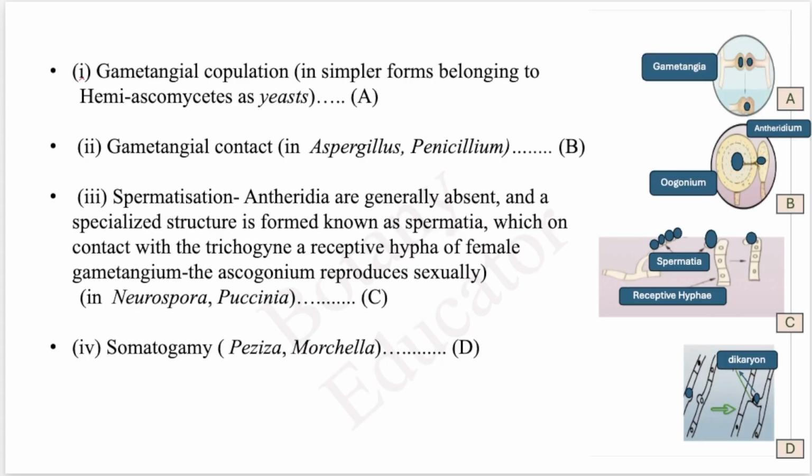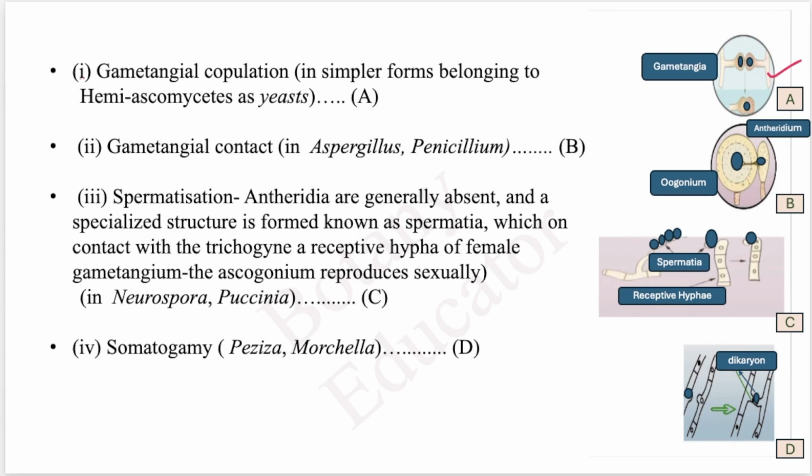So how do they reproduce? In yeast, which is a very simple form, gametangial copulation takes place, which we have talked about in Mucor and Rhizopus also, in which two gametangia come closer, the plus and minus strains come closer, and fertilization takes place.